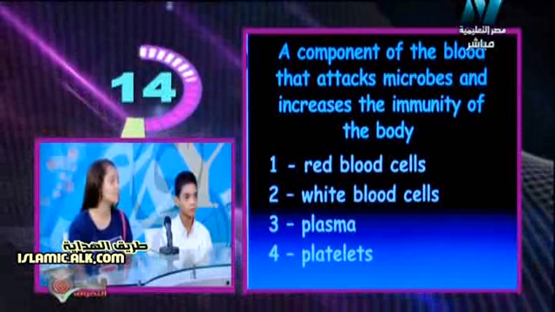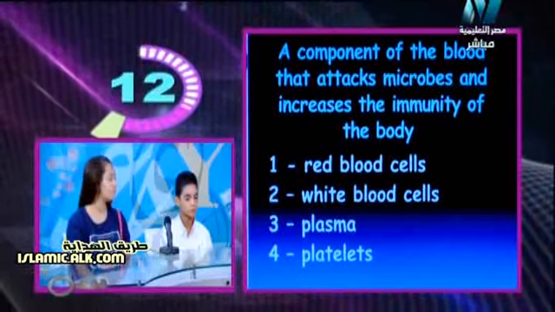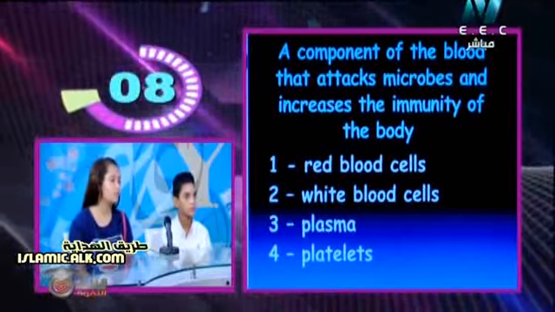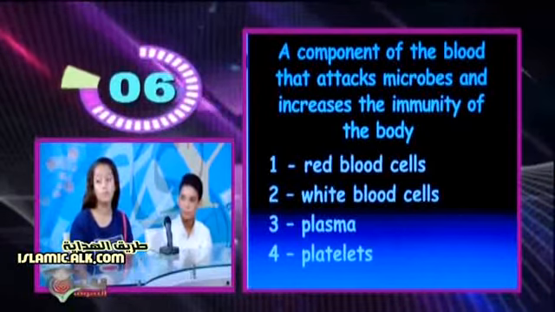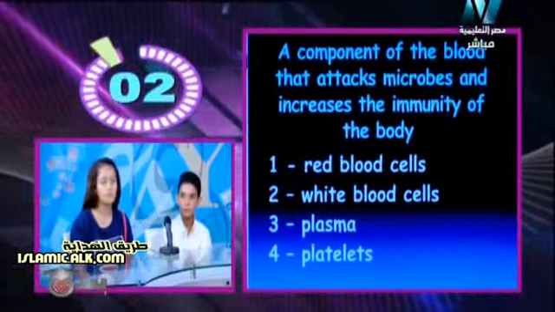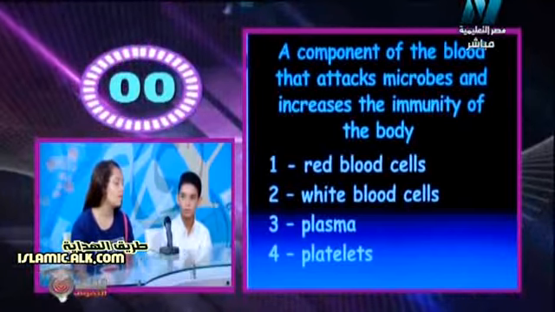Again, the question says, a component of the blood that attacks microbes and increases the immunity of the body. Who increases the body's immunity? White blood cells. We know that white blood cells are the component of the blood that attacks microbes, and therefore they increase the immunity of the body.